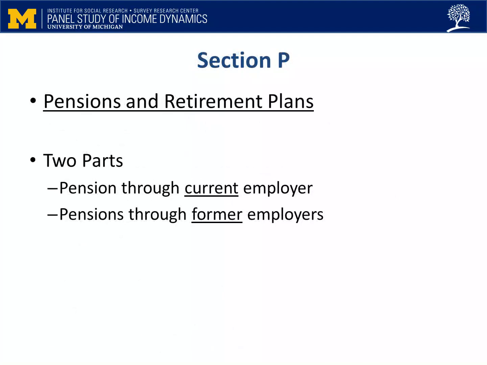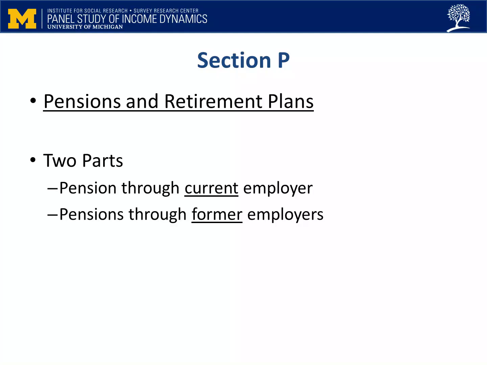The one remaining part of the family assets picture that we still don't have at this point in the interview is information about the reference person's and spouse or partner's pensions. This is covered in Section P. First, you will ask a series of questions about the reference person. The application will then go through the same question series for the spouse-partner, although their answers may send them down different paths through the sequence.